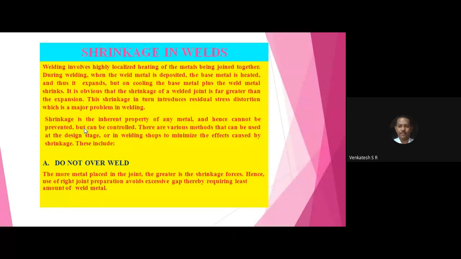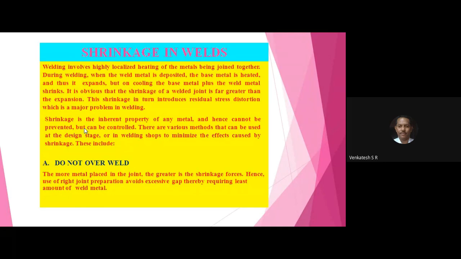Now, all of you write down shrinkage in welds. Underline that. See, the same thing you already studied in foundry, that the volume of metal in liquid condition is always more. All of you know that.